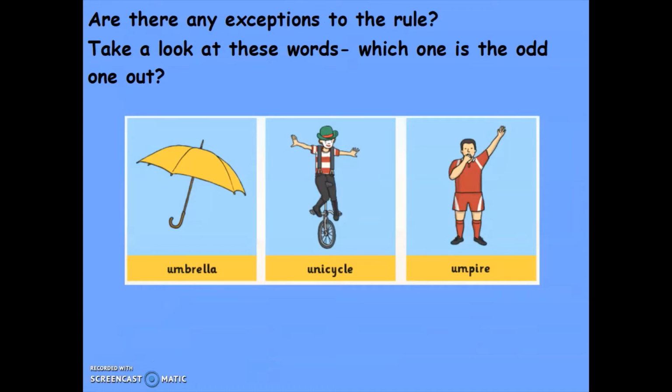Are there any exceptions to the rule? Let's have a look at these words. Which one is the odd one out? We've got umbrella, unicycle and umpire. We can see they begin with U, which is a vowel. So an umbrella, an unicycle, an umpire. One of those words doesn't sound quite right.